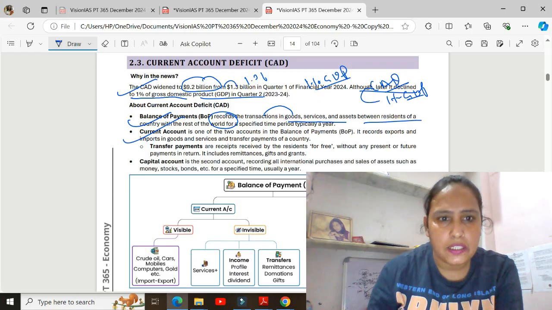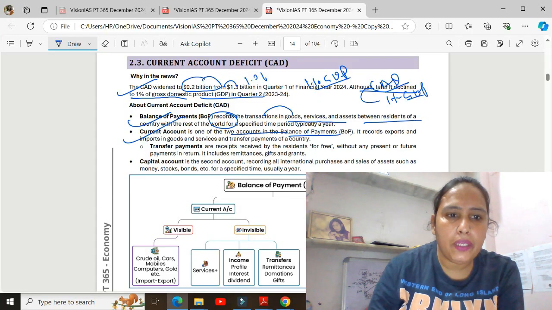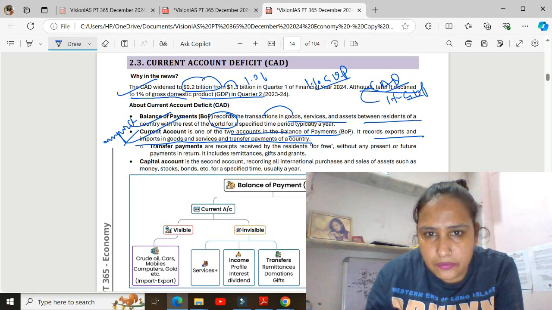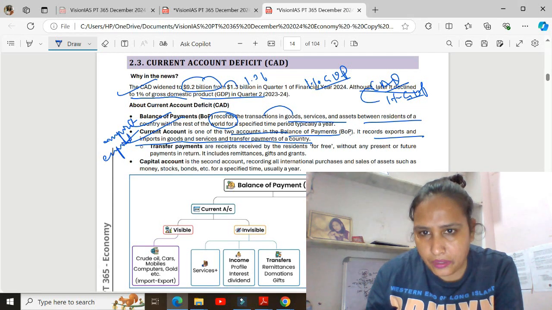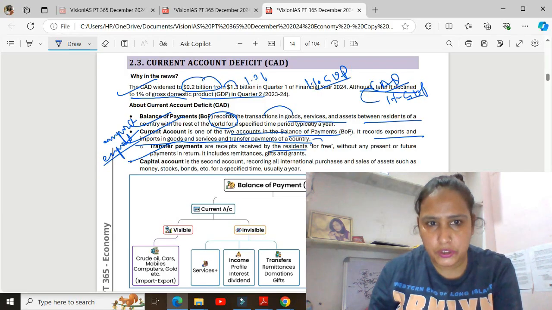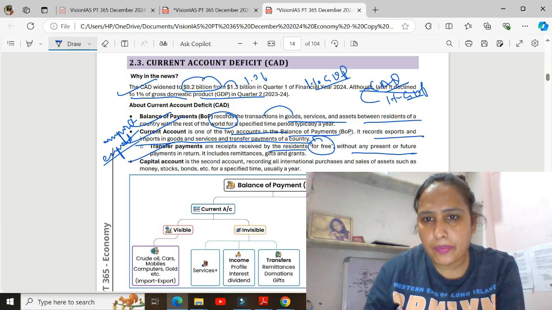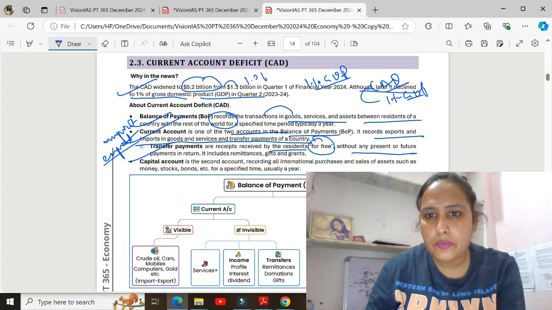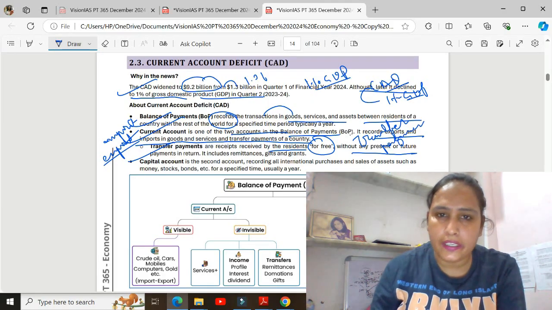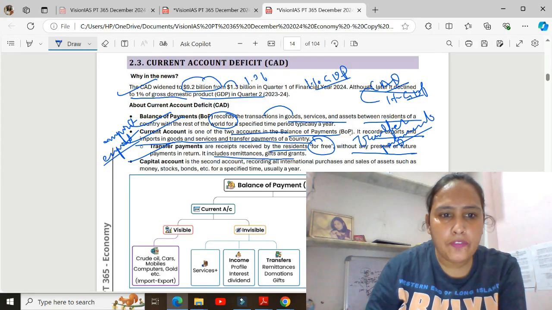And on the current account deficit, there are two accounts. The balance of payment records the export and import of goods and services. So in the current account, there will be import and export of goods, and export of services. And transfer payment is a receipt received by the resident for free, without any present or future payment in return. You are not returning the money in future, and that is known as a transfer payment. There is no future payment against it.